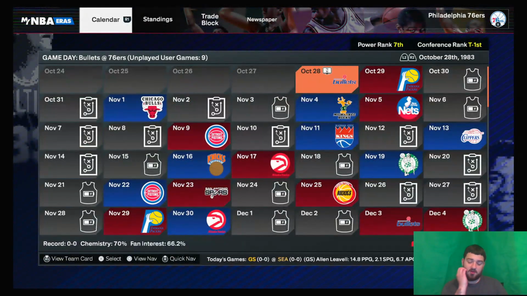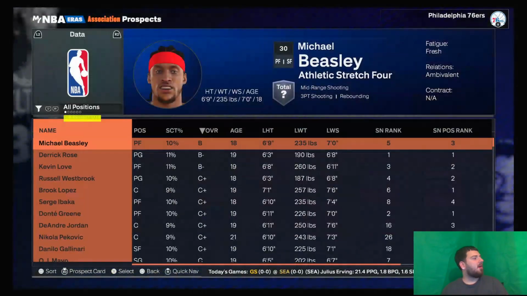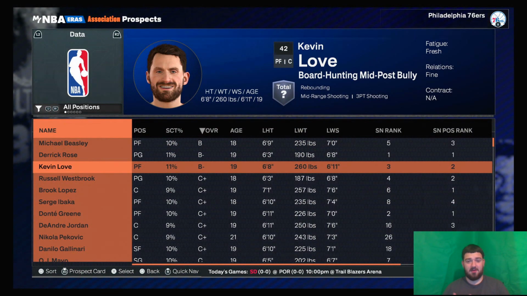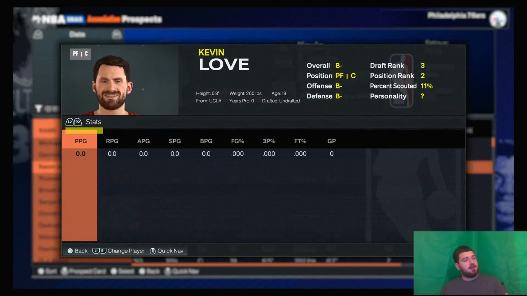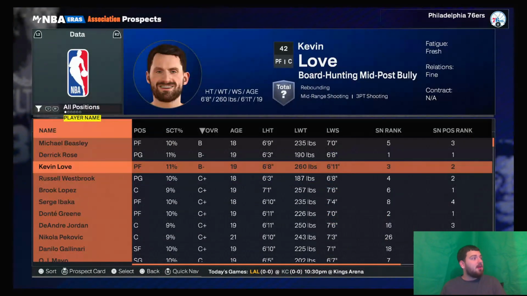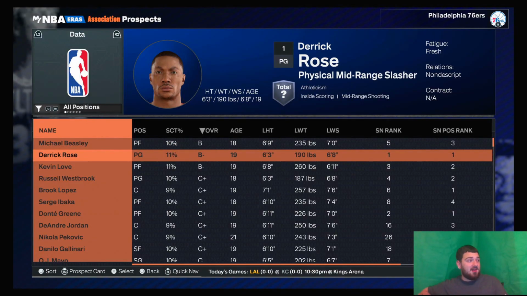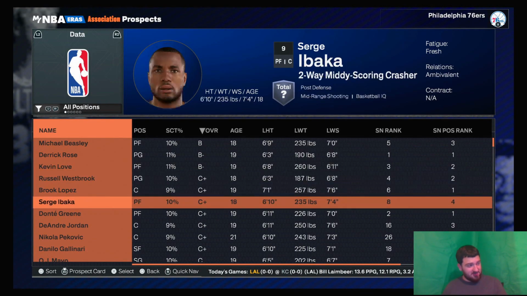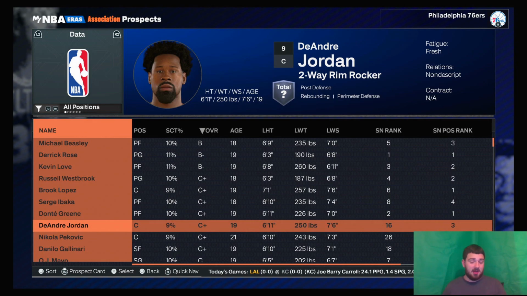Now, obviously, one of the things that 2K does a decent job at is, so I don't know who's a good player for. Kevin Love eventually turns into a very good 3-point shooter in his career, to where he probably takes at some point 4 or 5 a game, maybe. Let's just say hypothetically. He might have good 3-point shooting, so his is above average. He's probably not going to take a lot, though, because of the time period where it just didn't happen. Which is why I think a guy like Derrick Rose, a guy like Westbrook, Serge Ibaka, DeAndre Jordan are going to be very good players in this time frame.